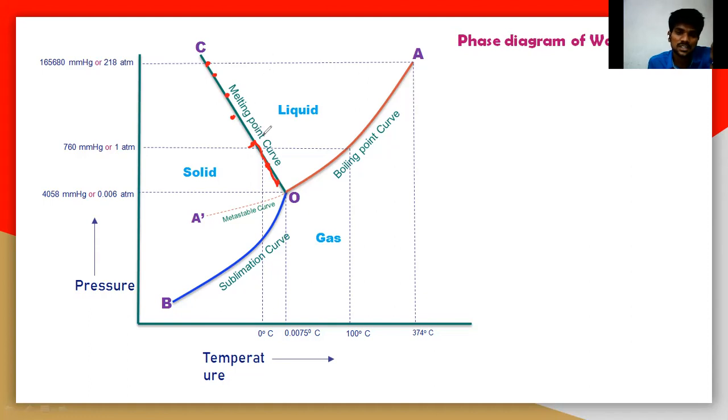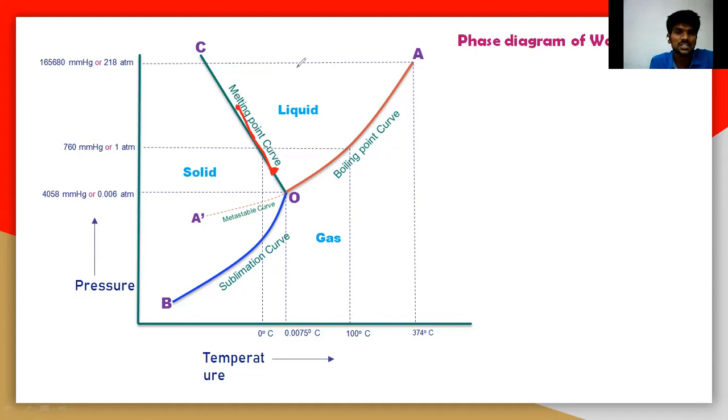If you change the pressure, then the temperature will definitely change on this particular curve. Whatever you do, you can change only one variable, so that automatically the other one will be fixed here.